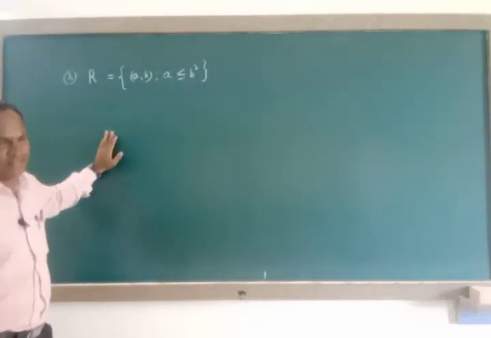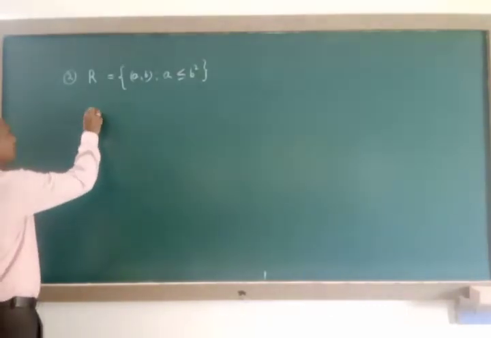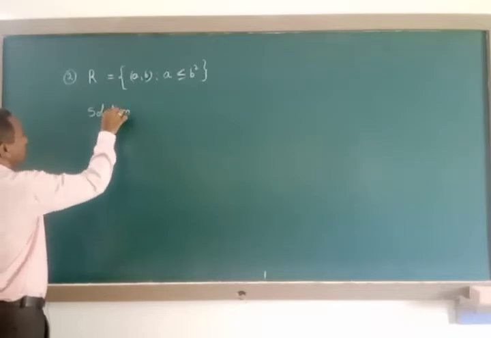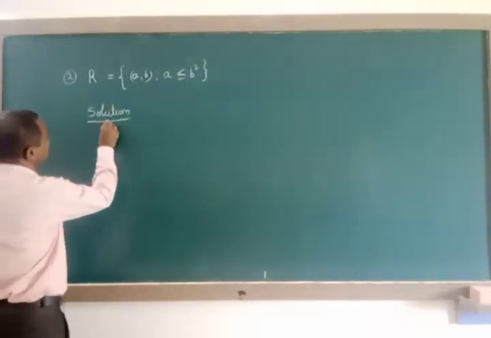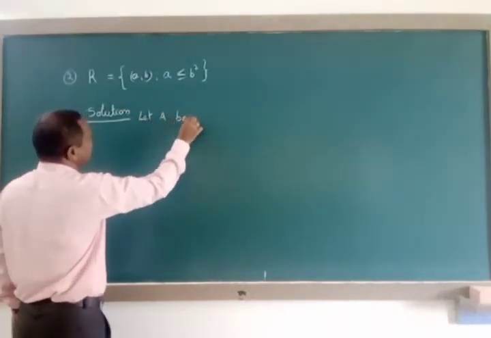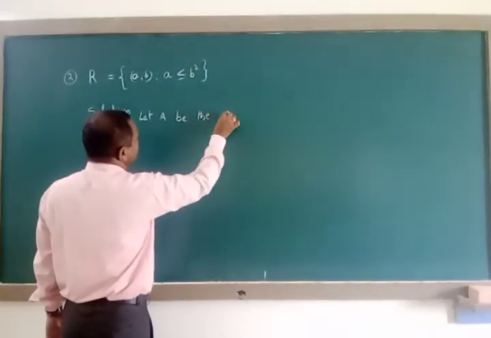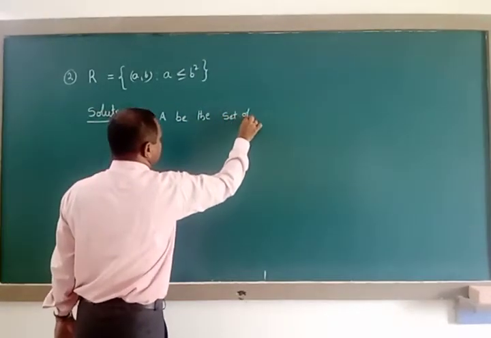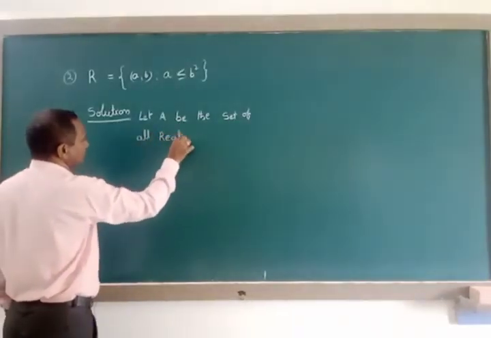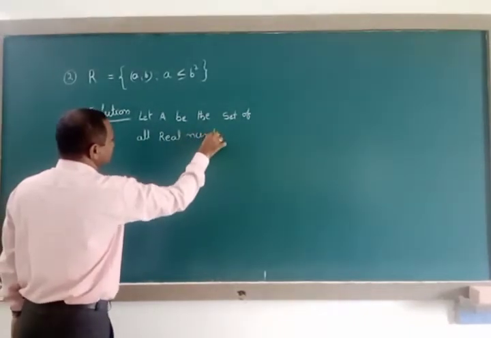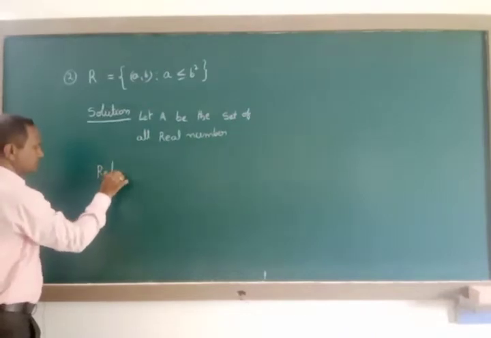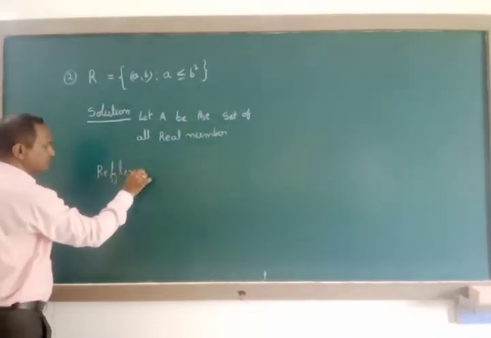See here, the solution for this question is: let capital A be the set of all real numbers. Reflexive, first one.